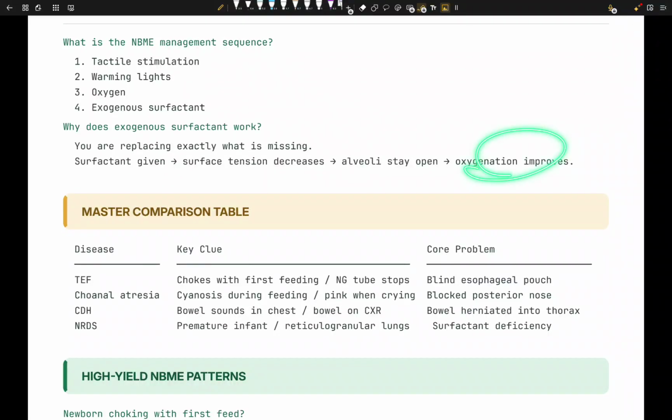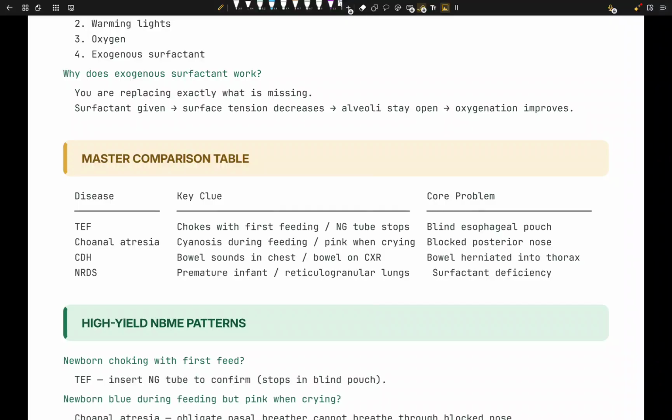So that's the thing. So comparison, let's compare all four of the things. We have tracheoesophageal fistula, between the trachea and esophagus, right? By the way, which one is anterior, which one is posterior? Now, it's a very common confusion. I used to be really confused before. The answer to this is that the trachea is always anterior. The esophagus, the food tube, is always posterior.